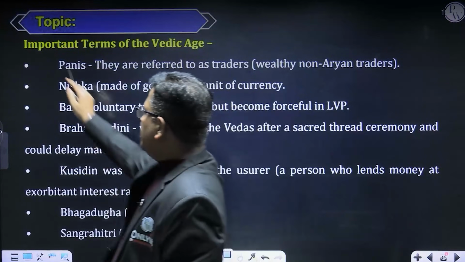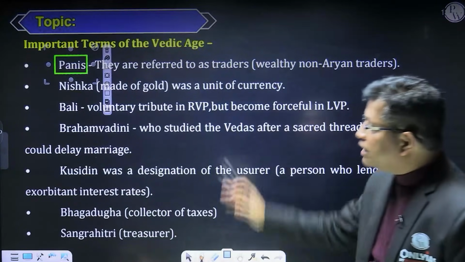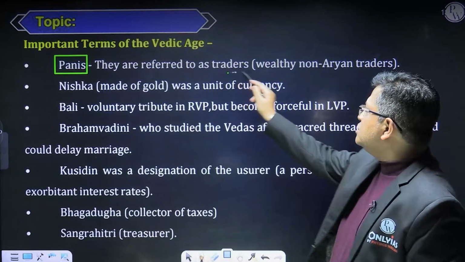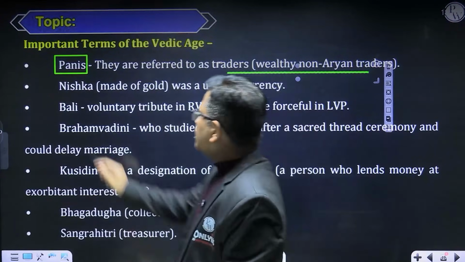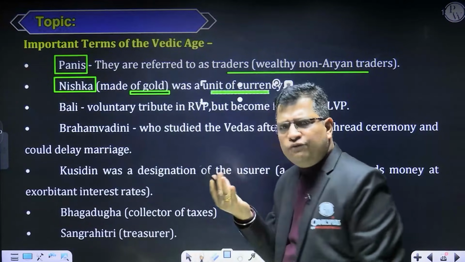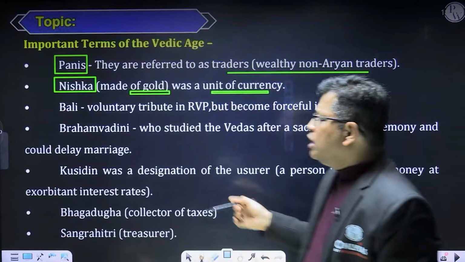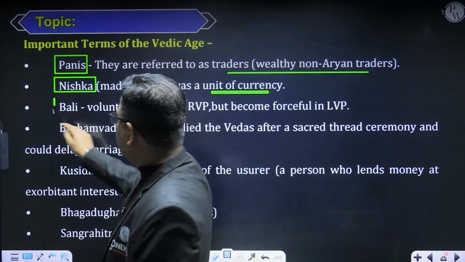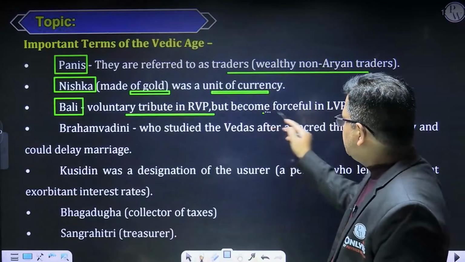When you are reading or have studied the Vedic period, there are certain terms like panis. They are referred to as the traders, the wealthy non-Aryan traders. Then there is a term called nishka, which was actually made of gold. It was a mass of gold, in fact, that may be used as a currency. Bali used to be a voluntary offering during the Vedic period, but during the later Vedic period, it became forceful.